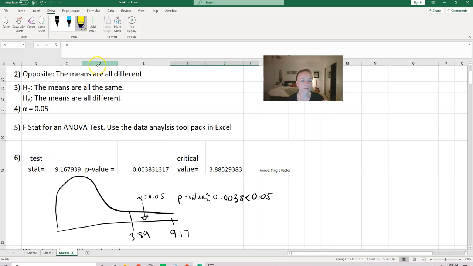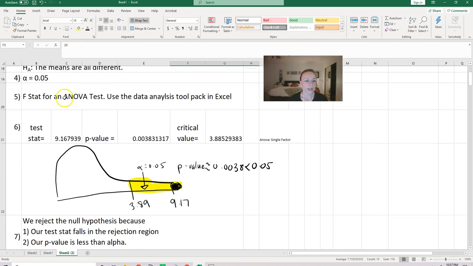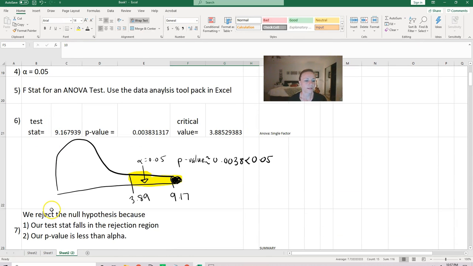So, highlighting our rejection region. That's hard to do. Okay, and then our p-value fits in here. This is telling us that our test statistic falls in our rejection region, and our p-value is smaller than alpha. So either way, we got the same conclusion, which we always should: we are going to reject our null hypothesis.